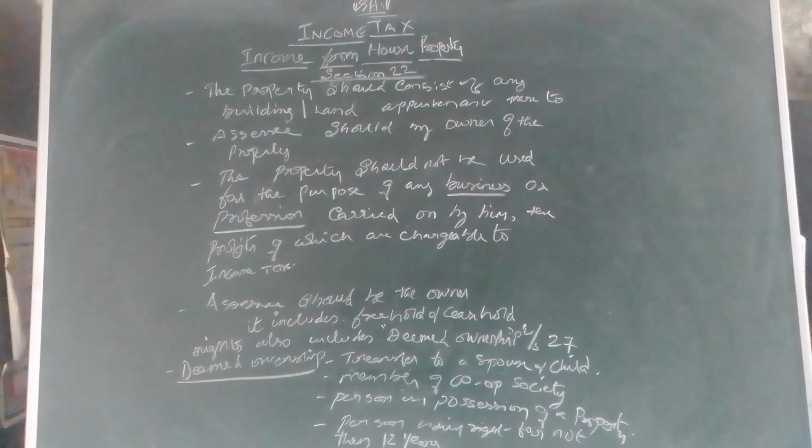See, we should know one important point in this chapter. I am working in a company, for that I am getting the salary. I am doing the business, from the business I am getting the profit. I am doing the profession, from the profession I am getting the professional gains. I am having the capital asset. If the capital asset is transferred, from that I am getting the capital gains. And another one is I am having the deposit. If the deposit gives me the interest, if the share gives the dividend, if the debenture gives the interest, then that one is taxable under the head other sources.